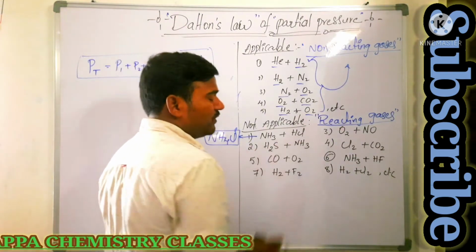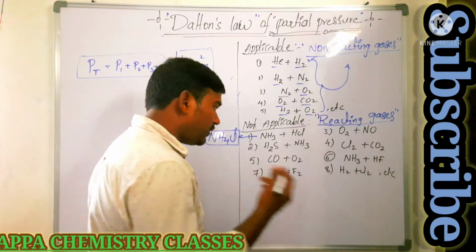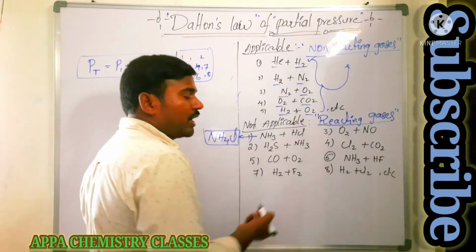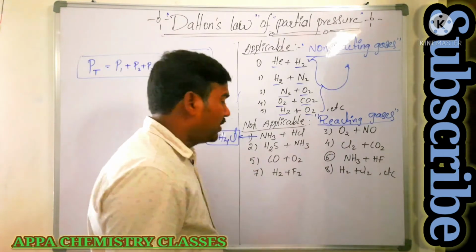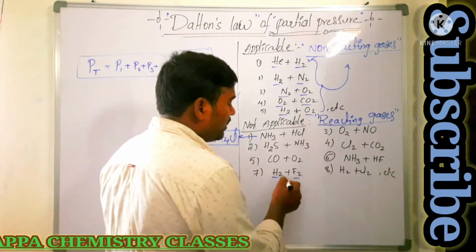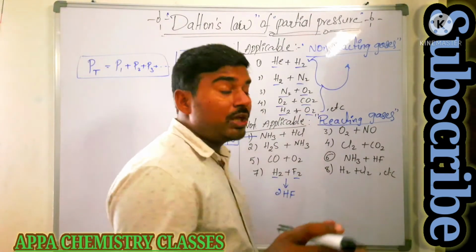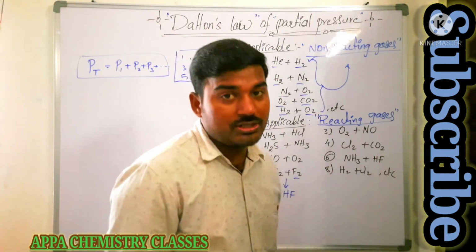Similarly, hydrogen sulfide reacts with ammonia, and we get ammonium sulfide. Carbon monoxide reacts with oxygen, and we get carbon dioxide. Hydrogen and fluorine react to form hydrogen fluoride. Even without any heating, these two reactions take place.